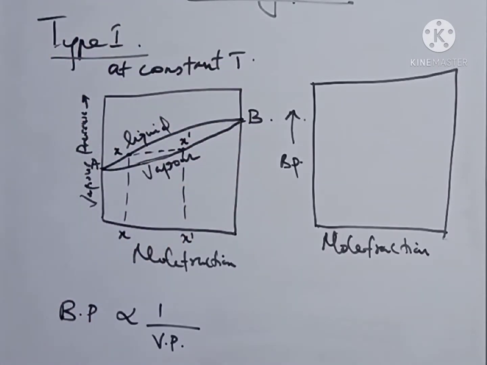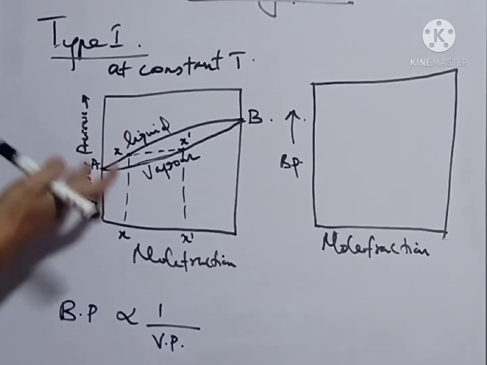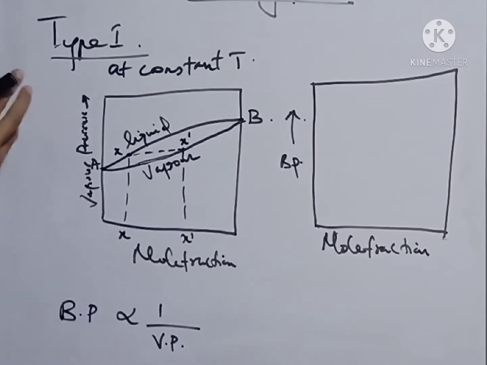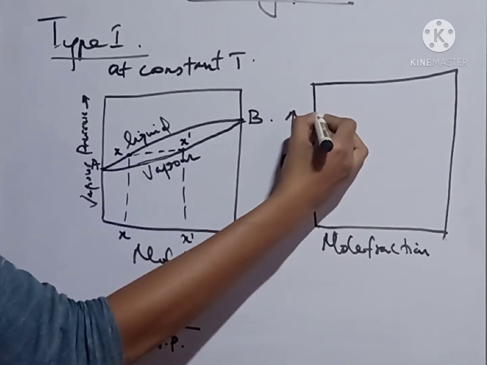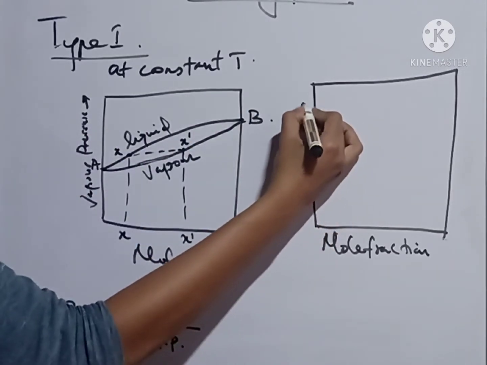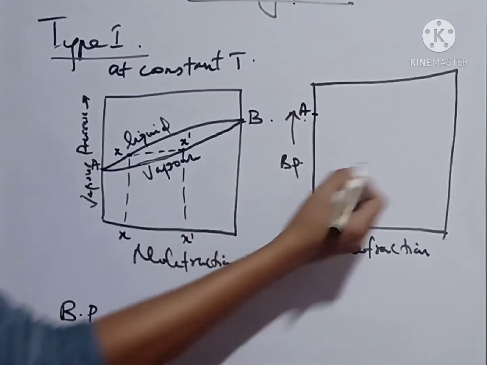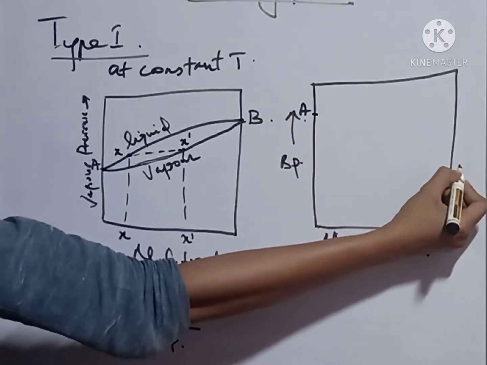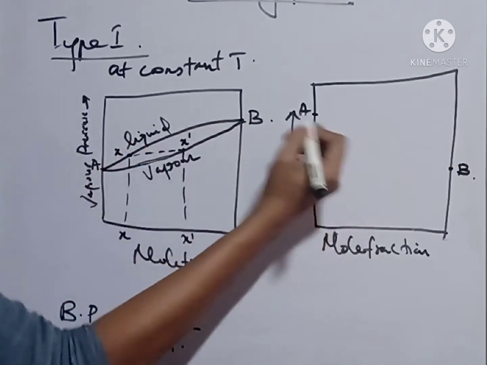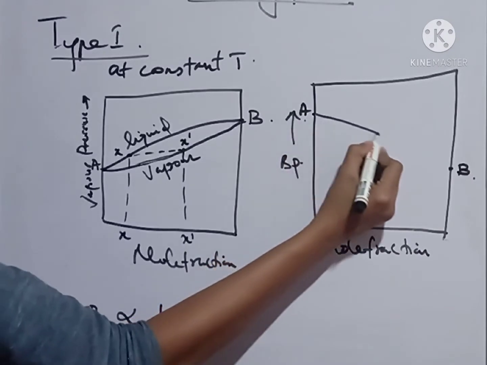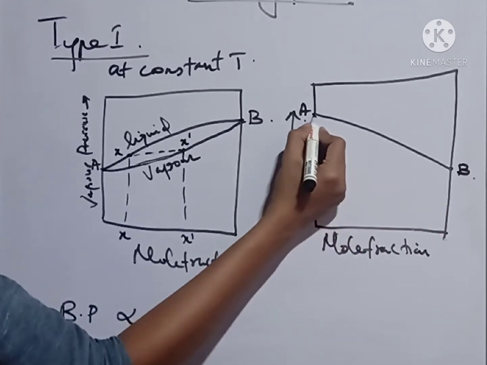For a highly volatile substance, the boiling point is less. For a less volatile substance, the boiling point is high. So we can mark the boiling point of A here, and that of B will be lesser than this. Then if we draw the curve, here also we will get a continuous curve like this.